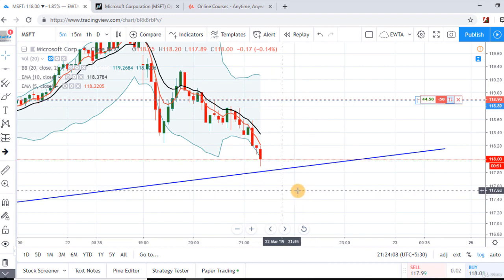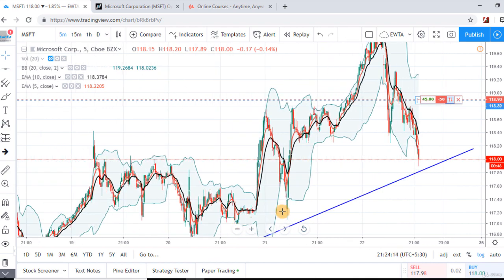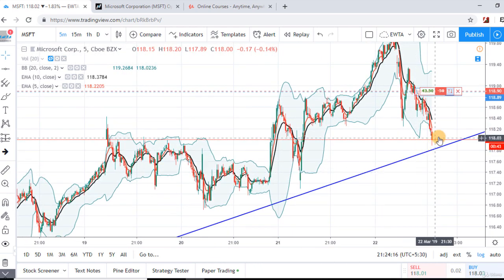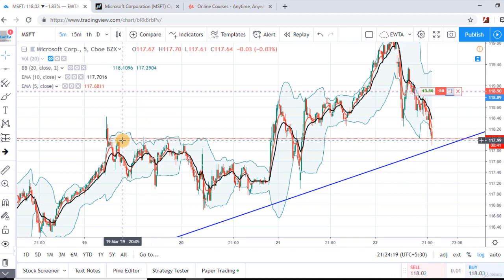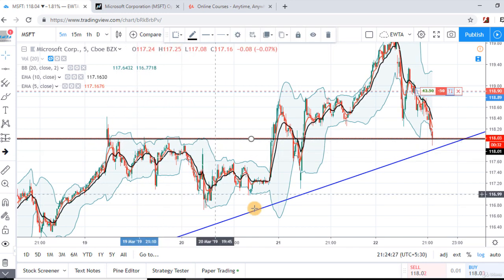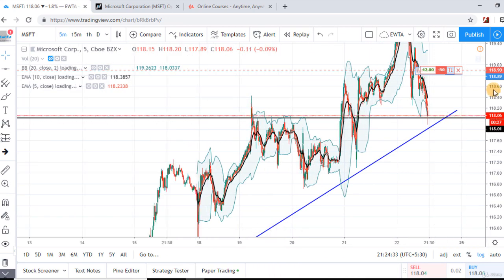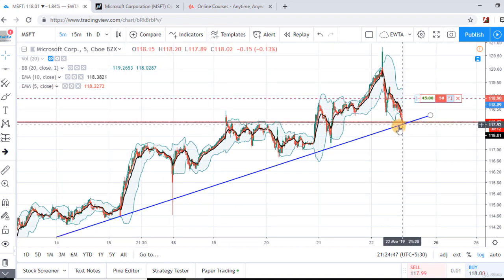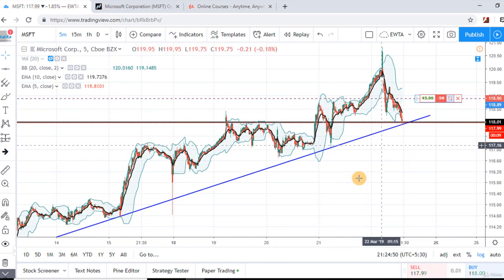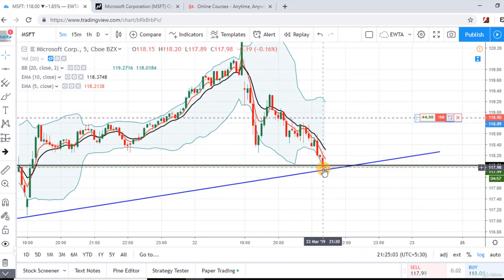And in Microsoft Corporation, now this candle is very close to the trend line, and if we see, this level is acting as a support level because these candles, let me mark this level. See, these candles are resisting this level. So it is also a level of the trend line. You can see this is the trend line for the current move, and this candle is touching the trend line. It is also a support level on this chart. So I'm exiting from my remaining position here because I'm expecting a consolidation in the prices at this level.